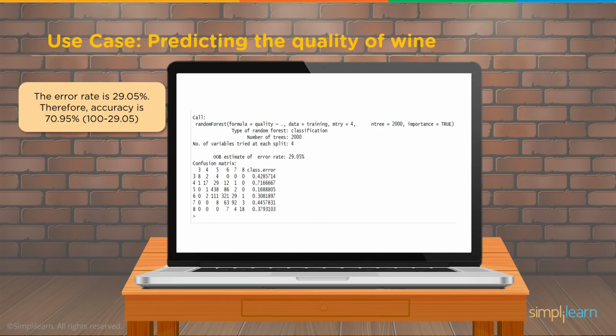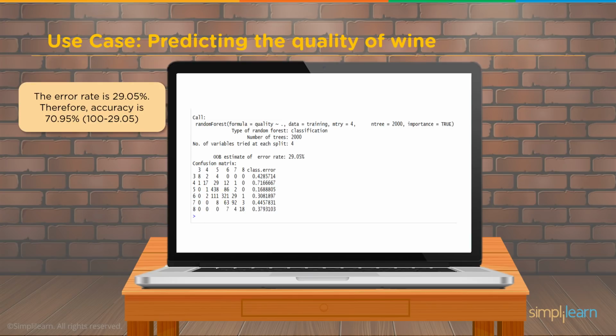Of course, back in the wine cellar, we're talking to our vineyard owner. And if you remember from before, we looked at this chart right here. The error rate is 29.05%. Therefore, our accuracy is 70.95%. If you're doing a vineyard, that's probably pretty good accuracy. And always check your domain when you're sharing this stuff, because if you're doing something that's life or death, maybe 70% accuracy might not be so good.